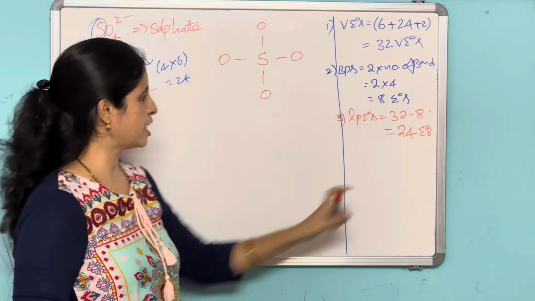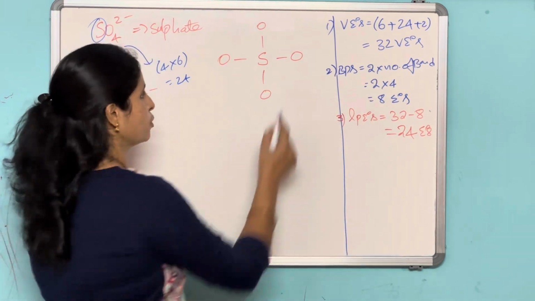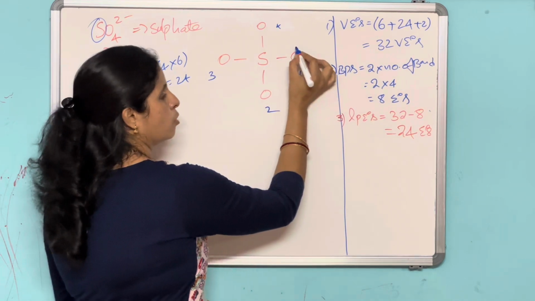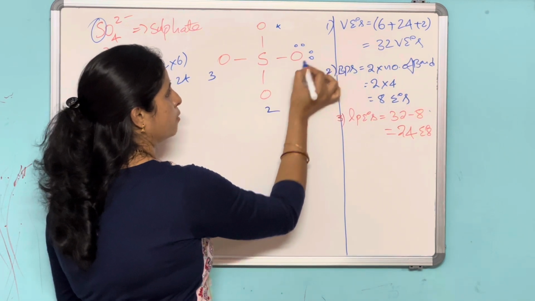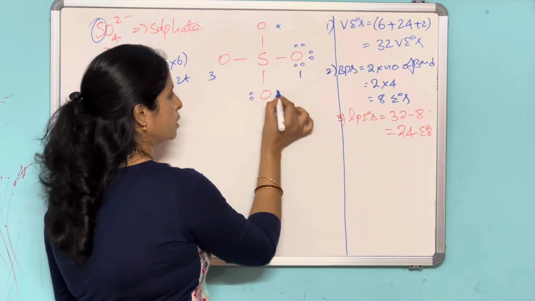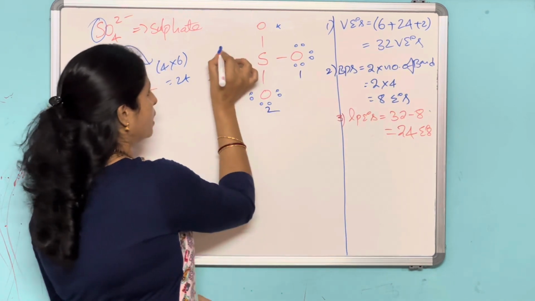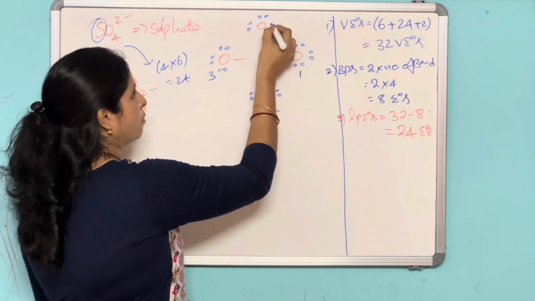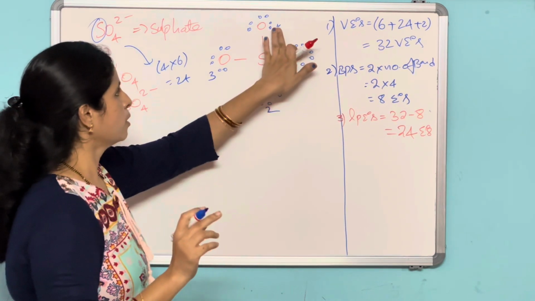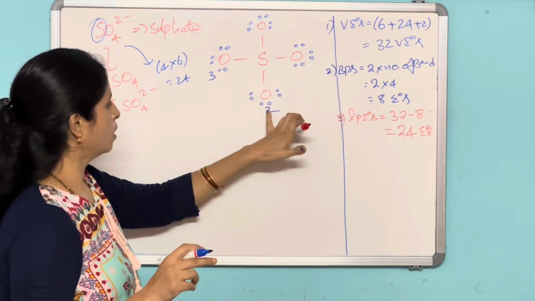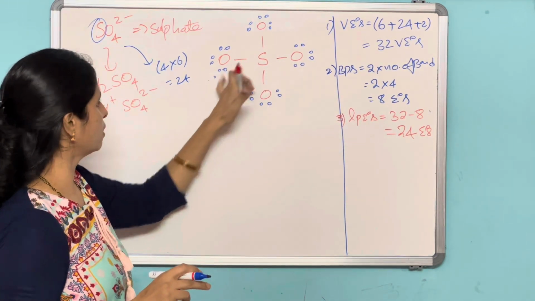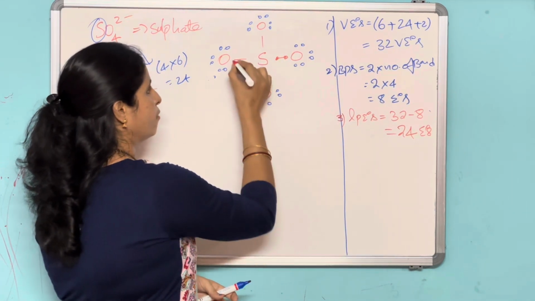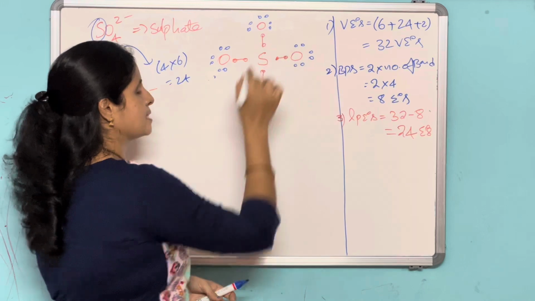Now you start sharing these 24 electrons from the corner atoms, 1, 2, 3, 4th oxygen. So 24 electrons: 1, 2, 3, 4, 5, 6 on each oxygen. 6 fours are 24. Here, including the bond pairs for each and every oxygen, the octet is satisfied.